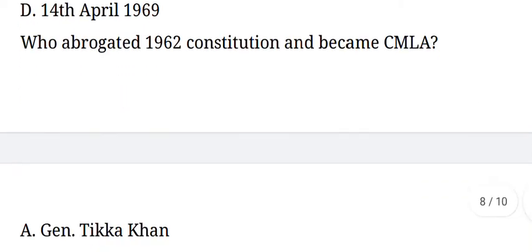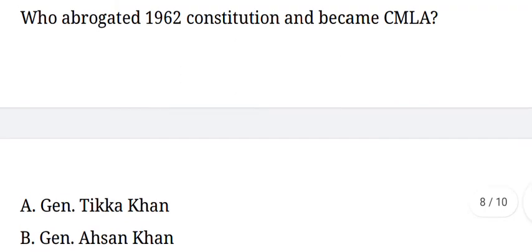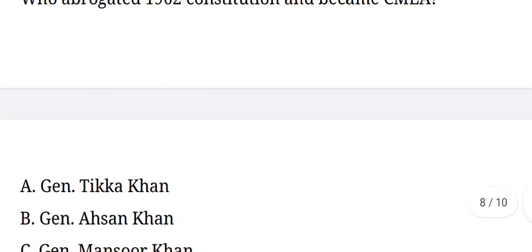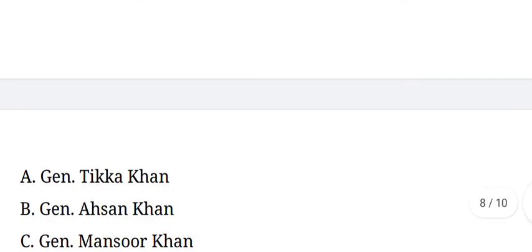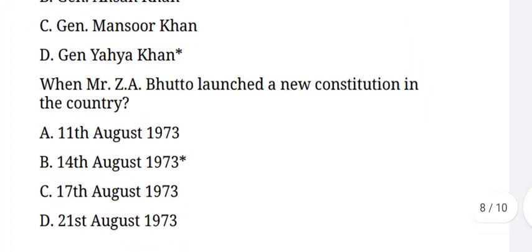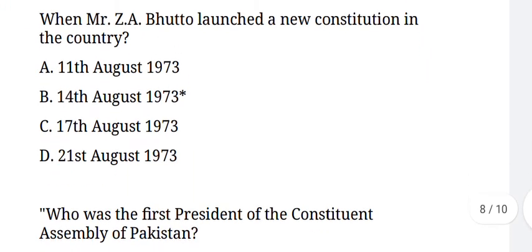Next question. Who abrogated the 1962 Constitution and became CMLA? Its answer is option D, General Yahya Khan. And the next question. When did Mr. Zulfikar Ali Bhutto launch a new constitution in the country? And the answer is option B, 14 August 1973.